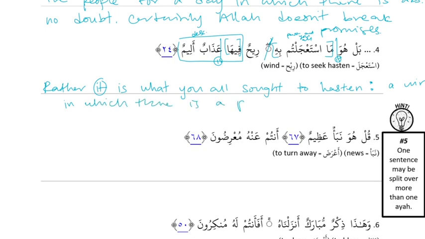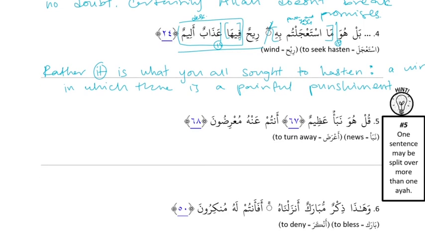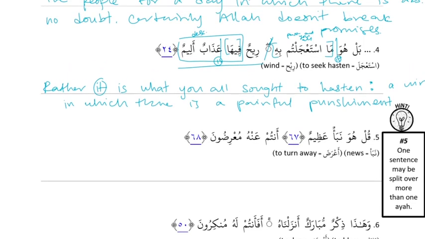Because rihun isn't in it, it's not in a sentence itself. The entire second part of the ayah is a fragment. It's just a descriptive fragment, not a full sentence. I guess if we had put the break after rihun, and then you came to translate, it would translate as "a wind is painful punishment in it," and that wouldn't make sense.